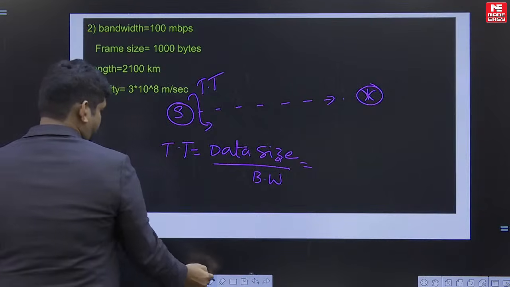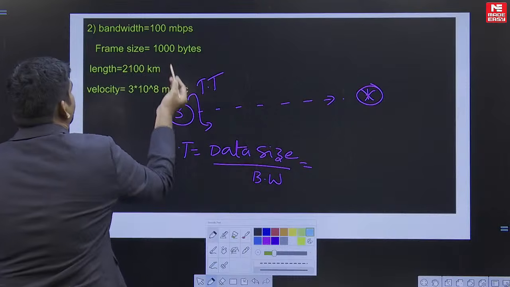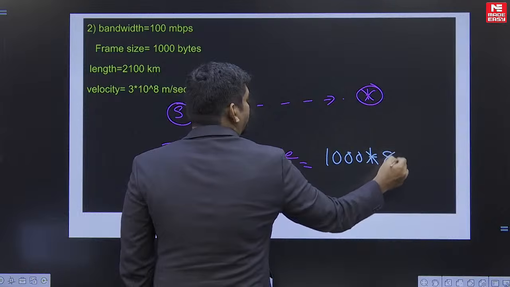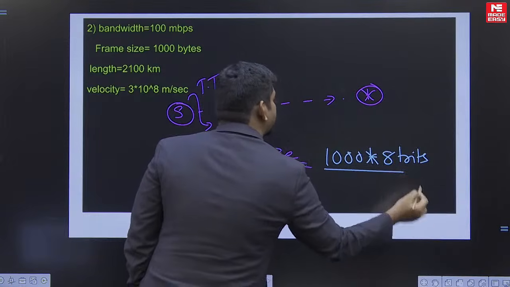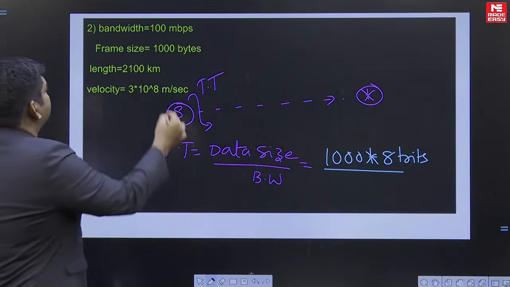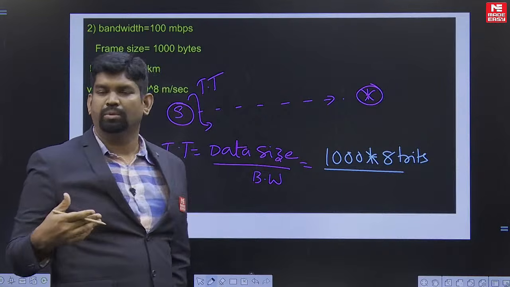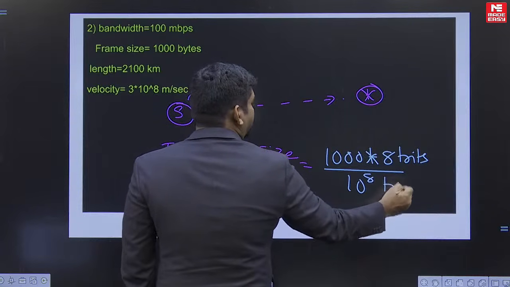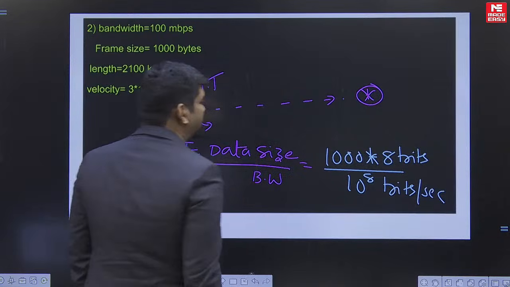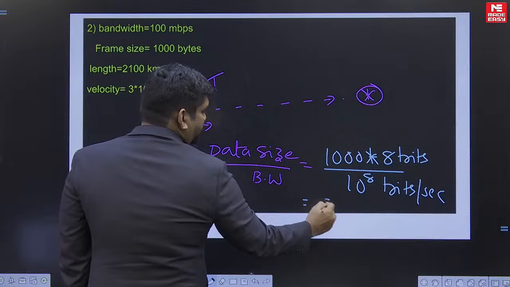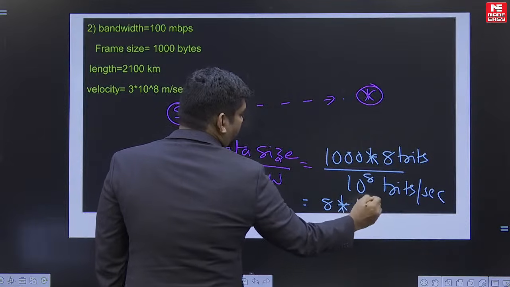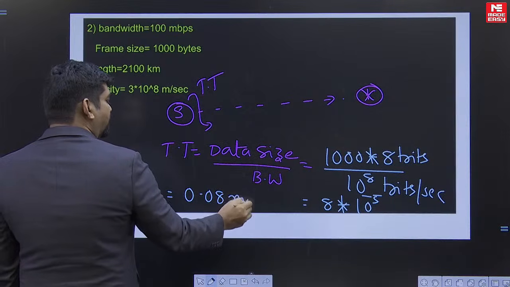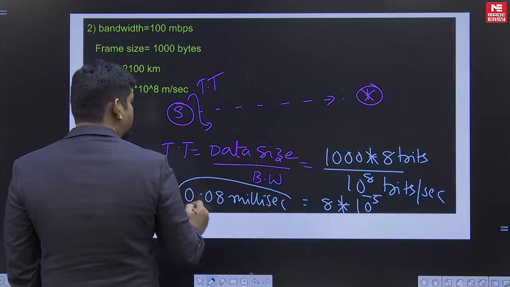So in the problem, the data size or frame size is given as 1000 bytes. So 1000 into 8, because bytes you have to convert into bits. The bandwidth is given as 100 megabits per second. So 100 into 10 power 6 becomes 10 power 8 bits per second. So if you calculate, this is nothing but 8 into 10 power minus 5 seconds, or we can write it as 0.08 milliseconds. So this is the transmission time.